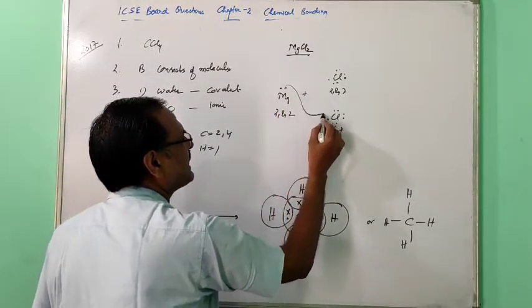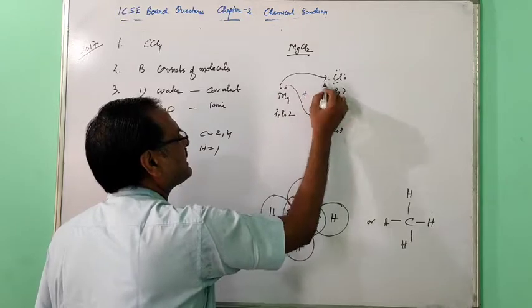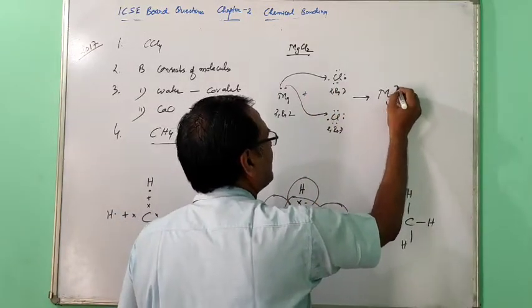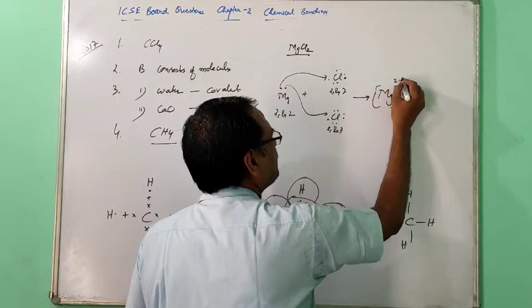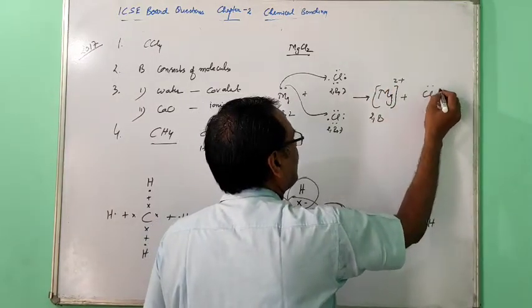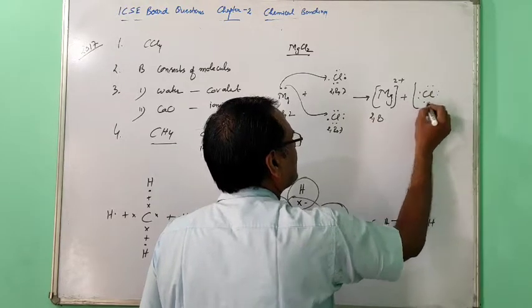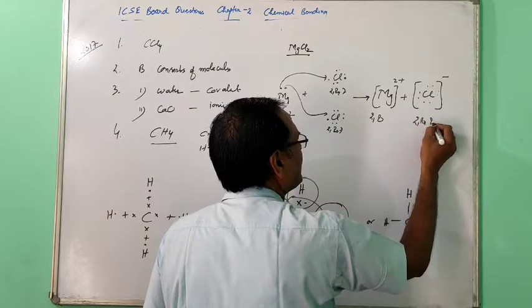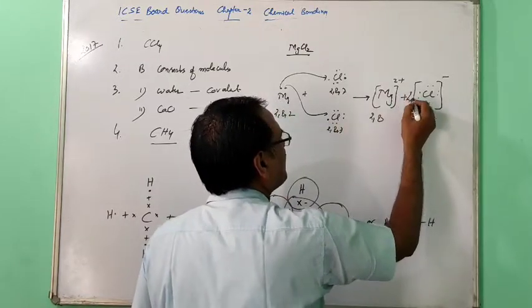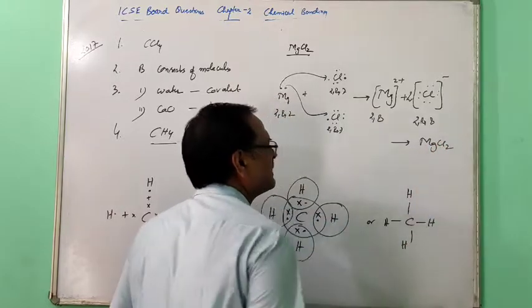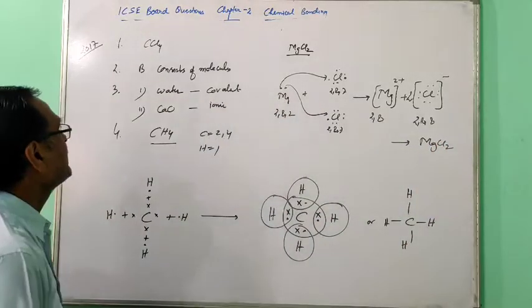Then 1 electron is transferred there. By transferring 2 electrons, magnesium gets 2 positive and chlorine gets 1 negative, because it gets 1 extra electron, making 2, 8, 8. But since 2 atoms are there, we write 2 here. Now it will be MgCl2.